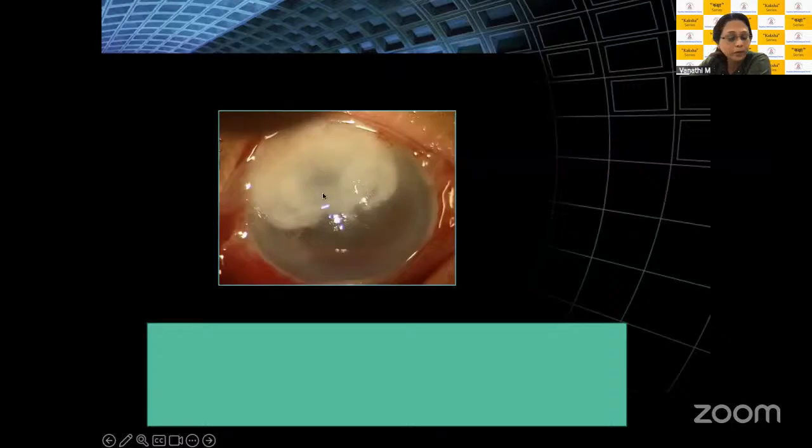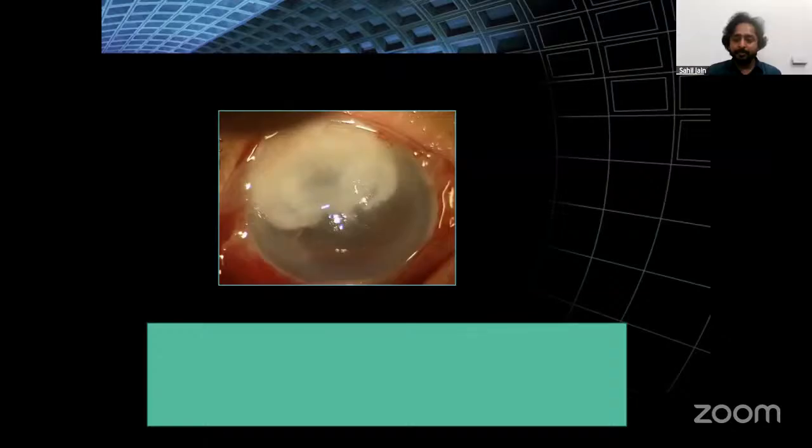Yes, so I would probably place it as a bacterial ulcer, but what's significant is that it has almost 4 to 5 clock hours of scleral involvement here. When you see ulcers like this, it's largely secondary to endophthalmitis. When you have scleral involvement, you would have a primary endophthalmitis, and then the infection is uncontrolled and spreading, but it largely gets missed and gets diagnosed as a corneal ulcer, with endophthalmitis the other way around here.